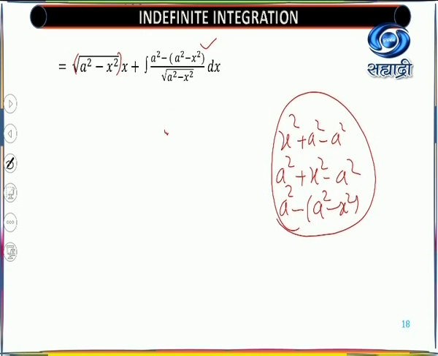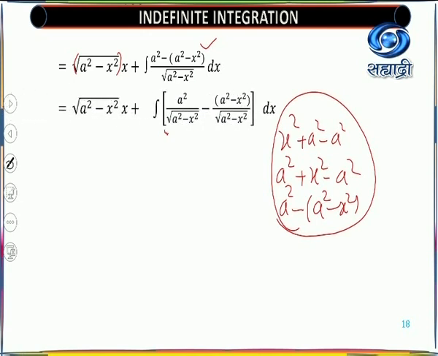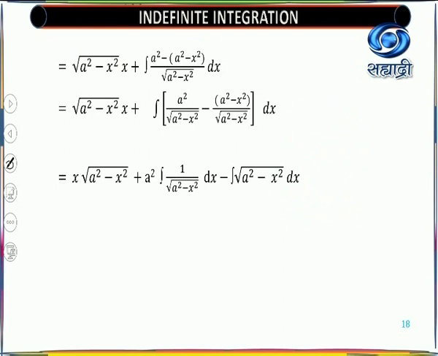So we'll begin with that, means we need to separate out the terms. A square upon root of a square minus x square minus a square minus x square upon root of a square minus x square dx. Now next term is nothing but separation. So what your separation says is that this is x into root of a square minus x square plus a square into, because a square is constant, that you are able to take outside the integral sign, 1 upon root of a square minus x square dx.